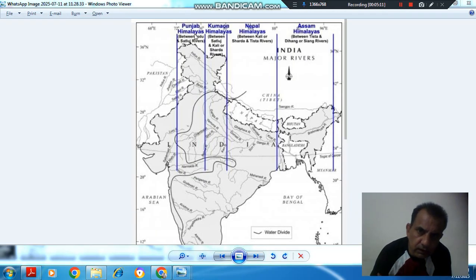So this is the Punjab Himalaya between Satluj and Indus River, and this is Kumaon Himalaya between Satluj and Kali or Sharda River, and this is the Nepal Himalaya between Kali or Sharda and Tista River, and this is the Assam Himalaya between Tista and Dihang or Siang River.